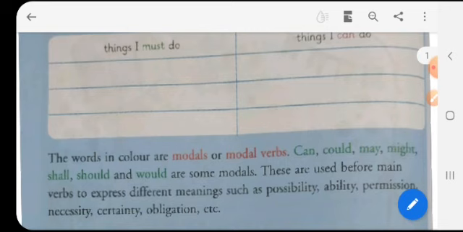So here is an exercise. On top you can see the heading, things I must do. So you have to write those things that you must do. That is, you must get up early in the morning, you must do your homework, you must be obedient to your parents. So these are things that you must do. Things you can do. So I can dance, I can sing, I can play well. Right? So these kinds of sentences are to be made over here.